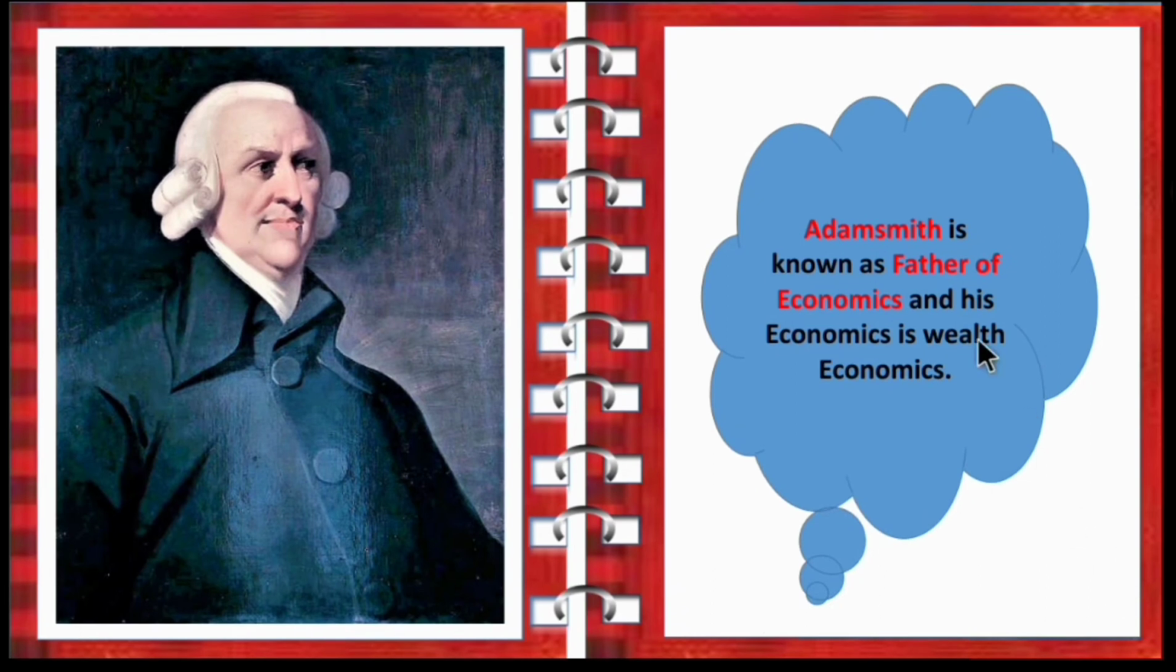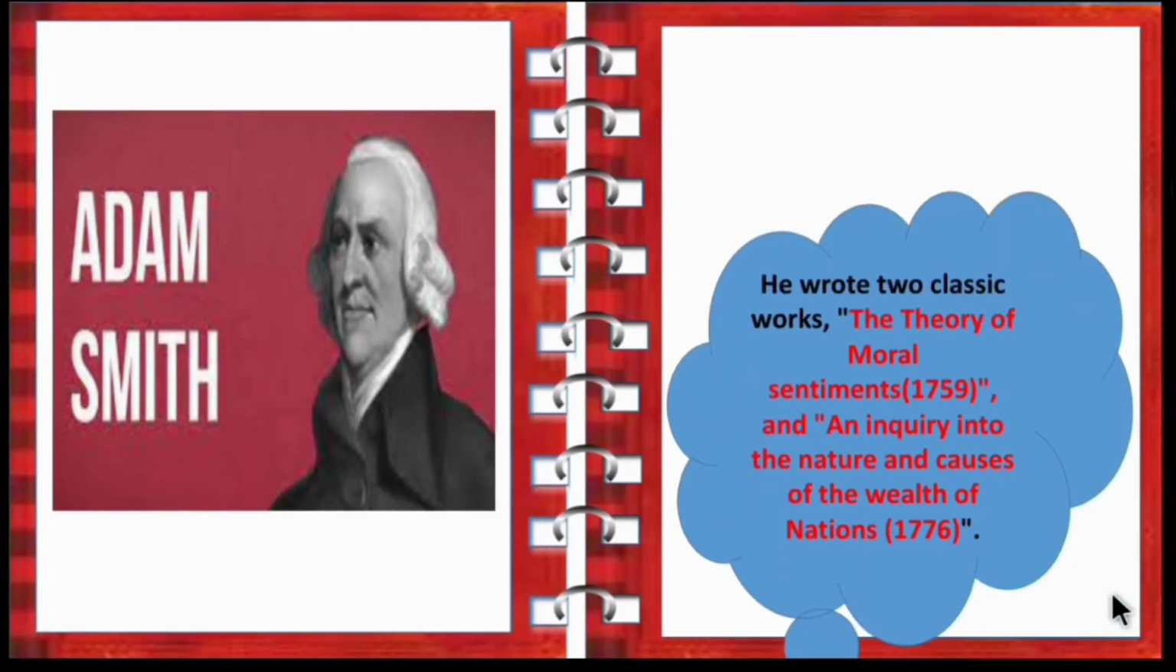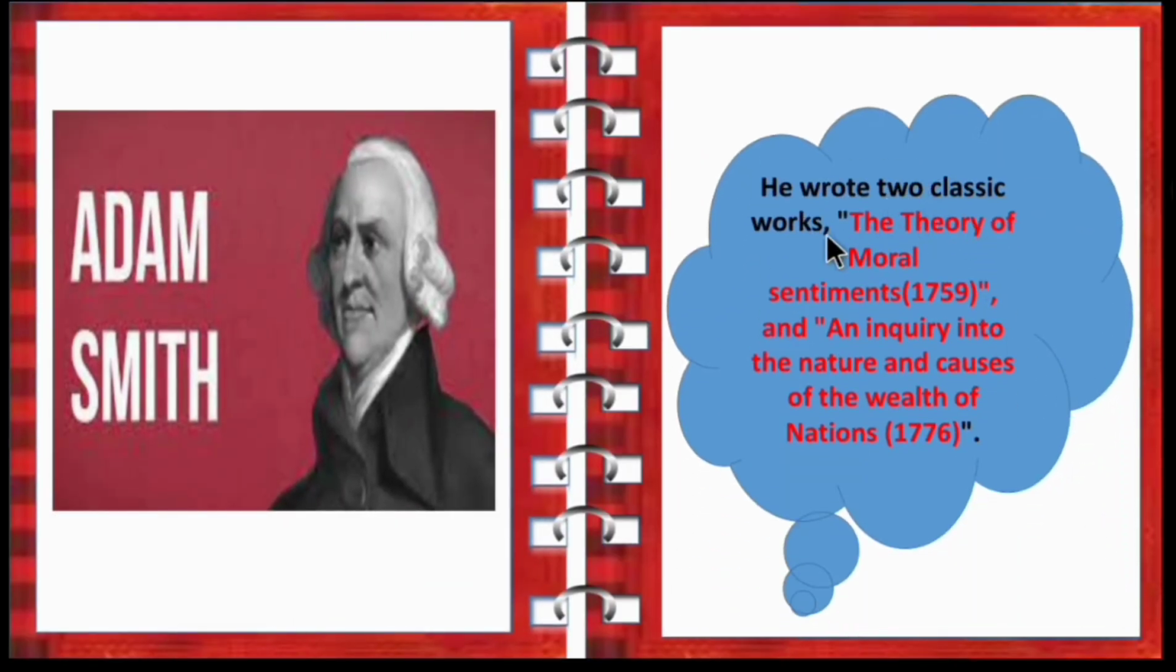So, Adam Smith is known as the father of economics and his economics is wealth economics. So, children, make a note of it. Who is called the father of economics means Adam Smith, and his economics is related to wealth economics. So, he wrote two classic works. Adam Smith wrote two classic books related to wealth economics.